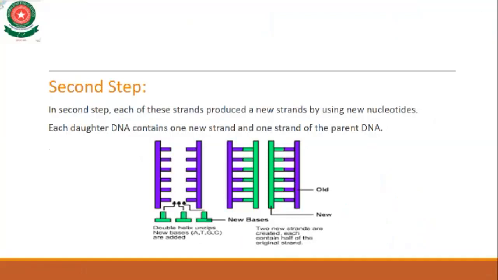Each daughter DNA contains one new strand and one strand from the parent cell. These strands, when combined together, make a new DNA. This is basically the procedure of how DNA replicates itself.